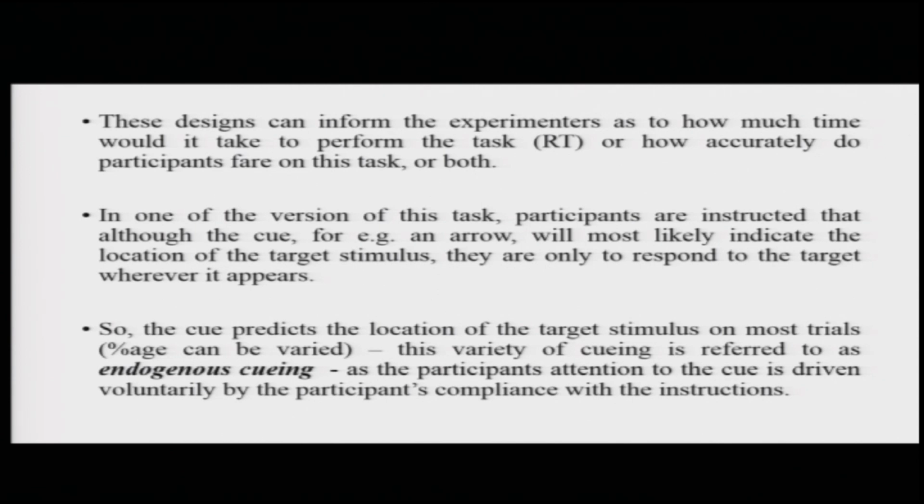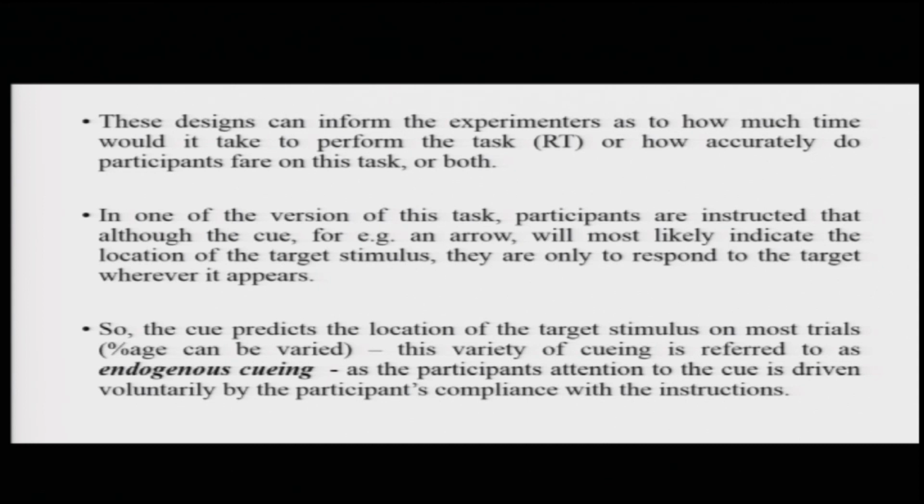Let us talk in a little more detail about a particular version of this task, where participants are instructed that although the cue, say for example an arrow, will most likely indicate the location of the target stimulus, they are actually to respond to the target stimulus wherever on the screen it appears. In this condition, the cue is predicting the location of the target stimulus on most trials, and we can vary the percentage of these kinds of trials.